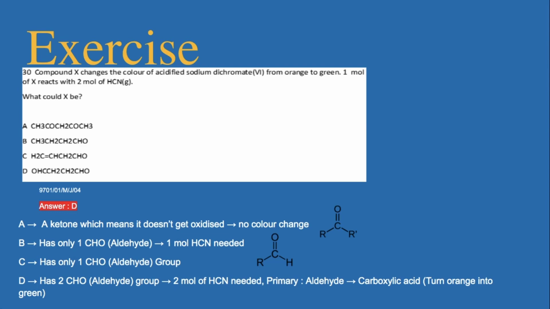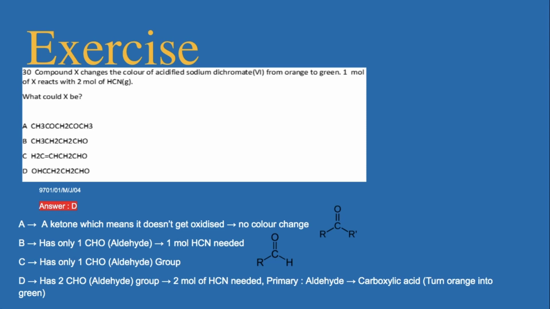From the structure of multiple choice A, we can see that there is a ketone structure, which means that it will not get oxidized, which establishes that there will be no color change. From the structures of answers B and C, we can tell that they only have one aldehyde structure, which means only 1 mole of HCN is needed, whereas we need 2 moles of HCN.